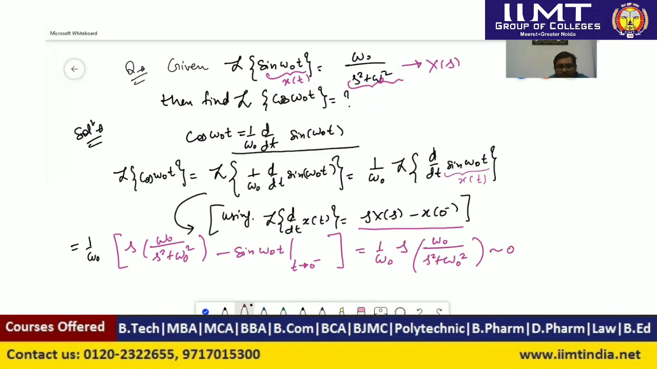After that, this omega naught and omega naught will cancel. So we find that the Laplace transform of cos omega naught t is equal to s upon s square plus omega naught square. So here we have derived this formula, and we have used the application of this particular property of the Laplace transform, that is the time differentiation property or real differentiation property. In a similar manner, we can use the property of time integration, that is the real integration property.